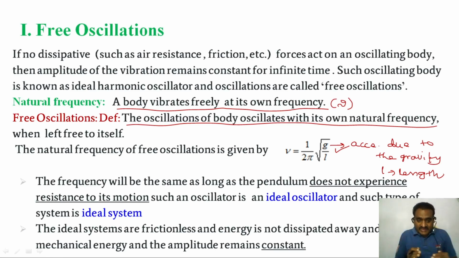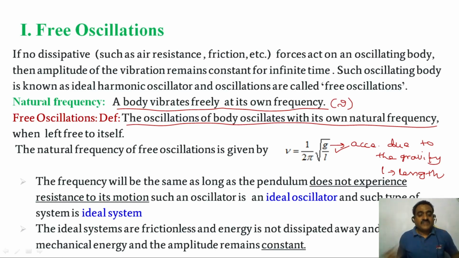In an ideal oscillator and ideal system, the amplitude is always constant. If the amplitude of the vibrating body is constant for infinite time, that oscillation is also known as ideal oscillation.